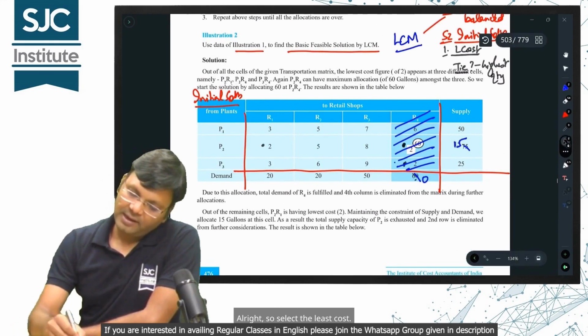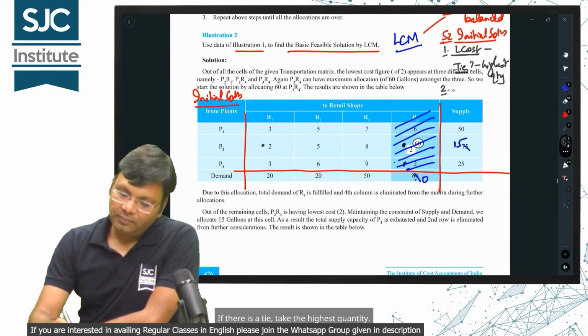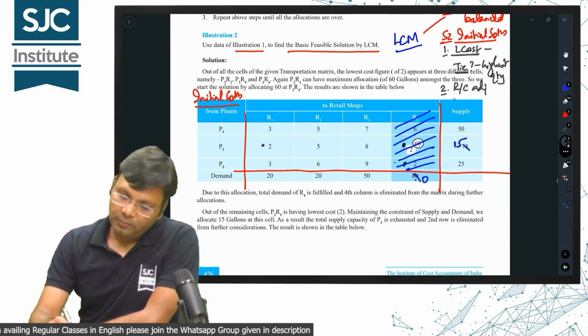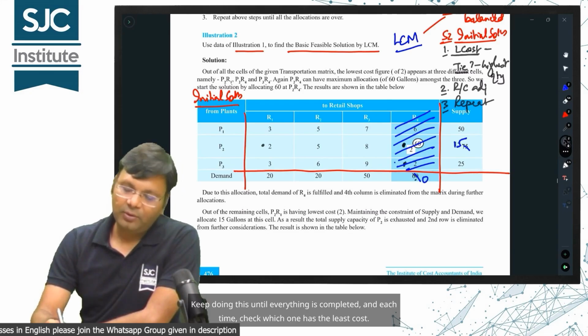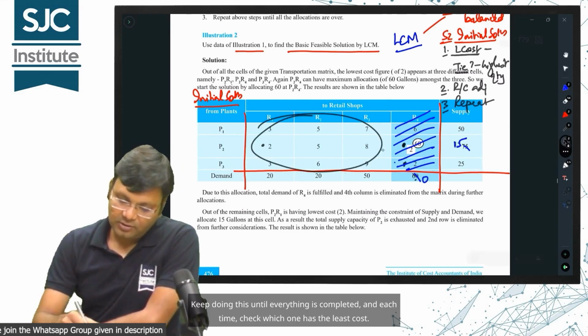Select the least cost. If there is a tie, take the highest quantity. Then adjust the row and column accordingly. Cancel out supply and demand to make it 0. Now you just have to repeat these steps again and again. Keep doing this until everything is completed, and each time check which one has the least cost.